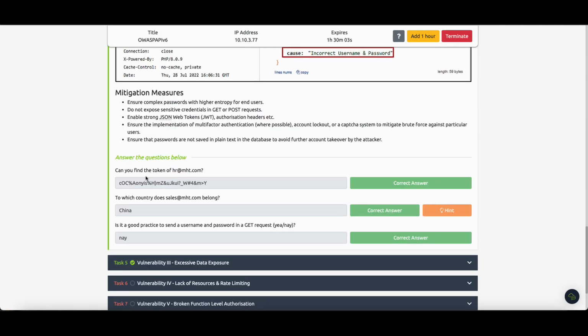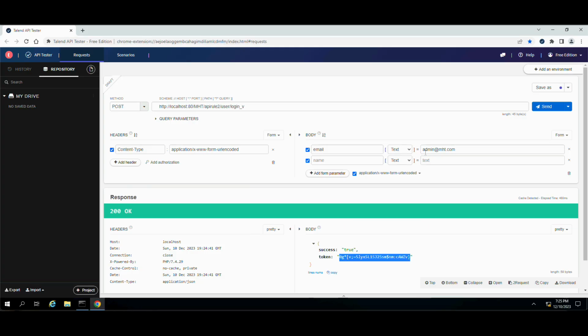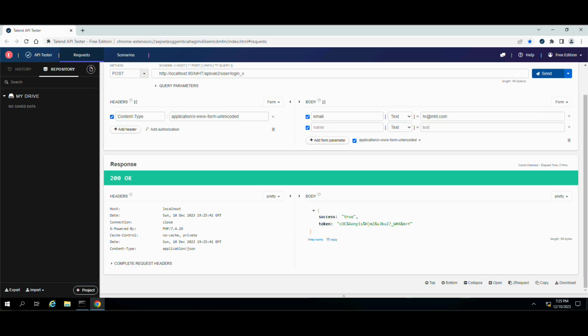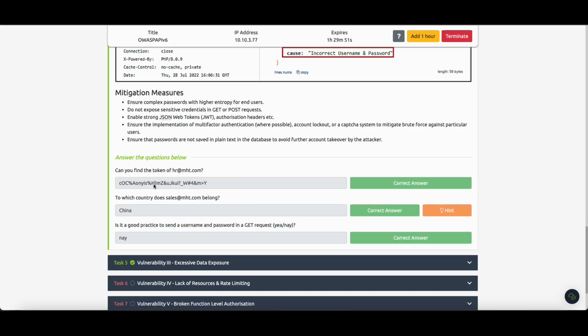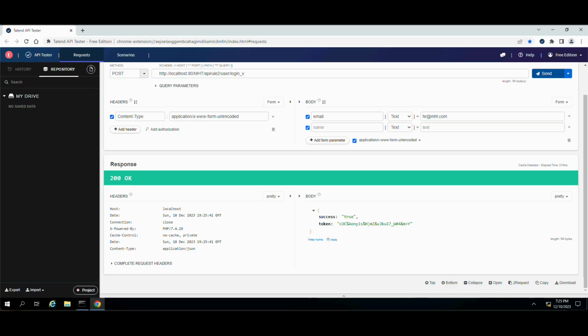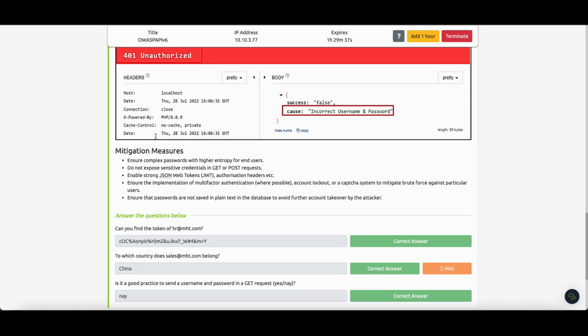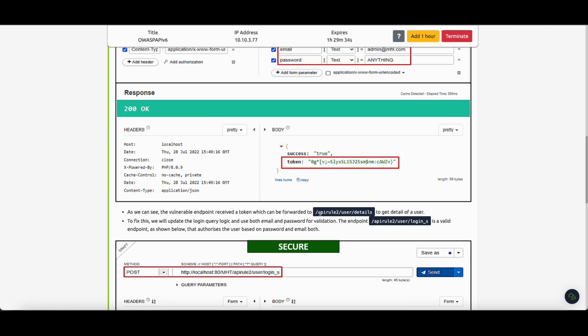Anyway, in our questions, can you find the token of HR? Of course I can. Let's type it here, HR, and now I have the HR's token. And the answer is this one. To which country does sales belong? Okay, this time I will type here sales, and now I have the sales token. I will copy it, and our user details in this URL.